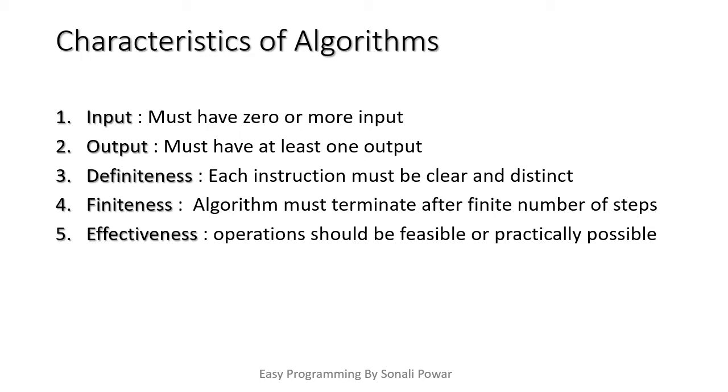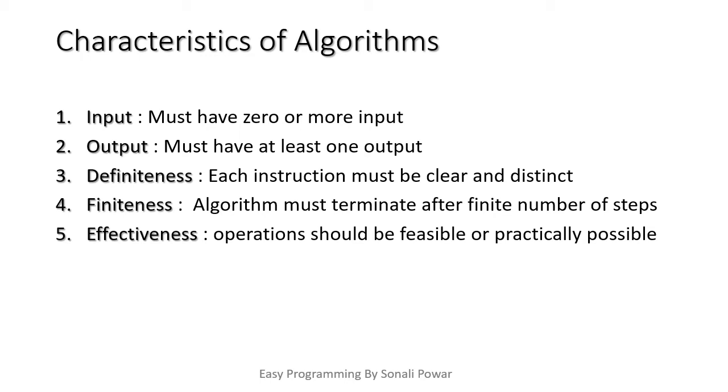Now, the second characteristic is output. The algorithm must have at least one output. It means you will get some output from your algorithm or process, then only it is useful. Otherwise, it is a useless algorithm or process.